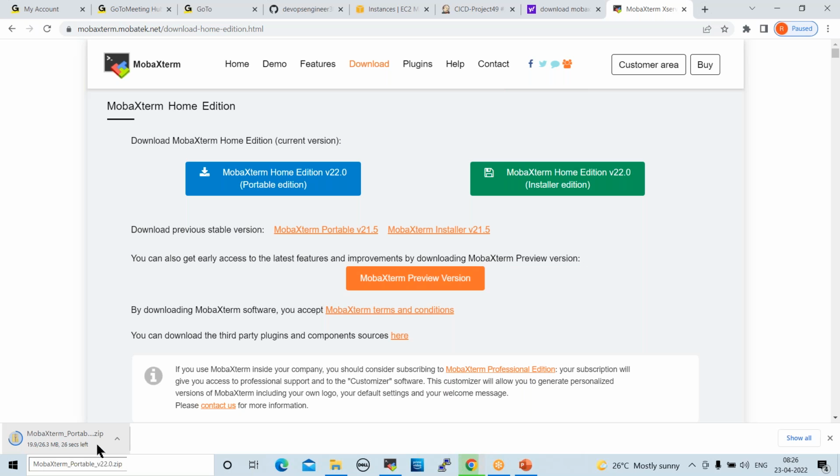Using this advanced console, we can connect to multiple servers. You mentioned multiple servers at a time, right? Yes, multiple servers at a time you can connect in the same console. Okay, sir. Yeah.